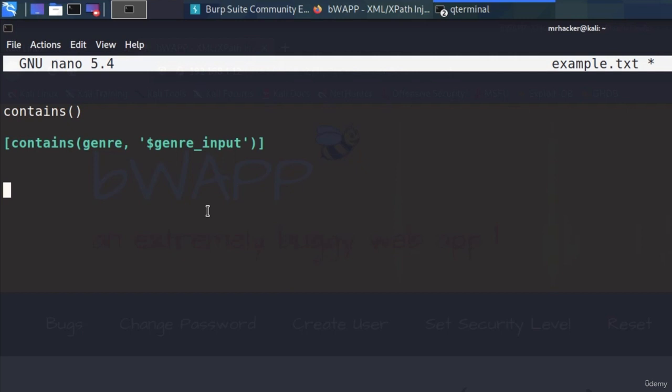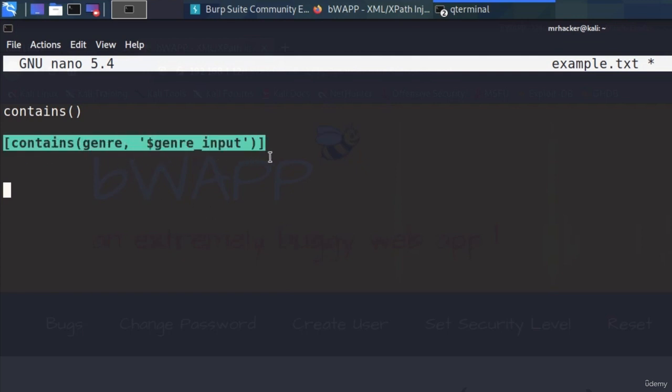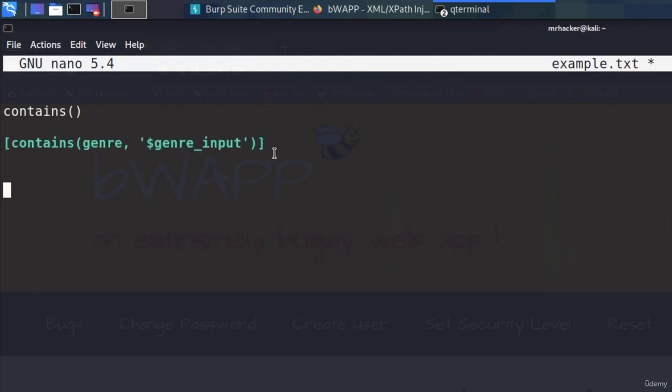And to do that, we need to craft our payload. Since we assume that the application could potentially use a function like this, we need to escape it first. And we're going to escape it by closing off the brackets and the single quote in our input. So we start like this. This is our first three characters. And then we must use this syntax, which is slash and then $, then pipe.